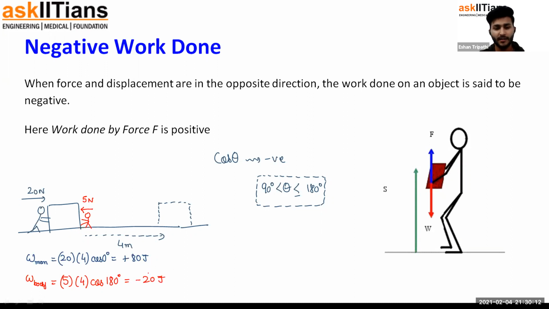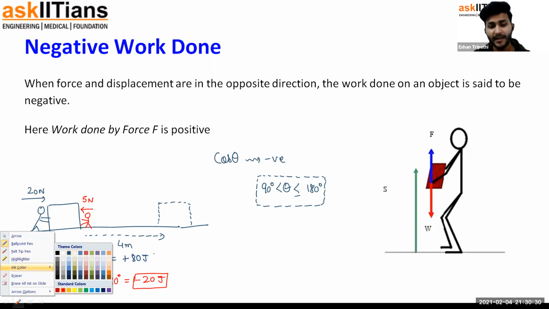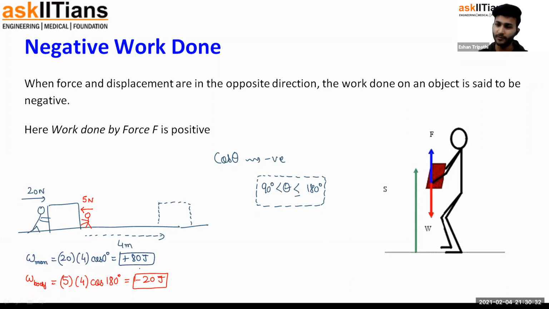So now the question that you had in mind was, this man is pushing it towards left. Why would it displace towards right? These two things are happening at the same time. The blue man is pushing it towards right, so he does positive 80 joules of work. But the red boy is trying to push it towards left, so he does negative 20 joules of work. Overall, it moves towards right because the man has done more positive work.